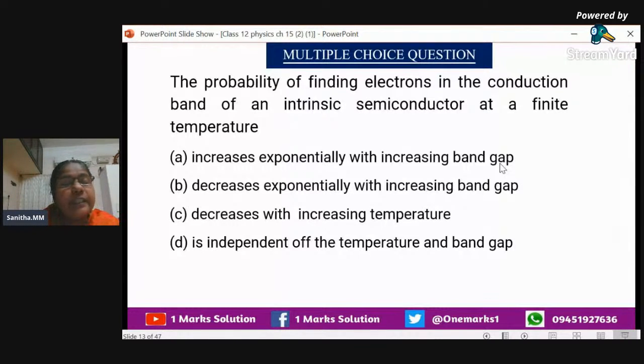The next option, decreasing exponentially with increasing band gap. When the gap is increasing, what will happen? It will be decreasing exponentially. So option B is the correct answer. And if you go for C and D, it decreases with increasing temperature, which won't be possible, and it is independent of the temperature and the band gap. So the answer is option B.